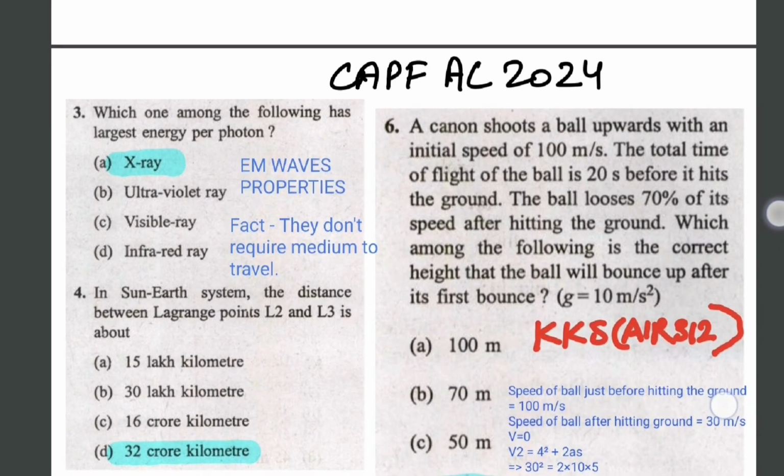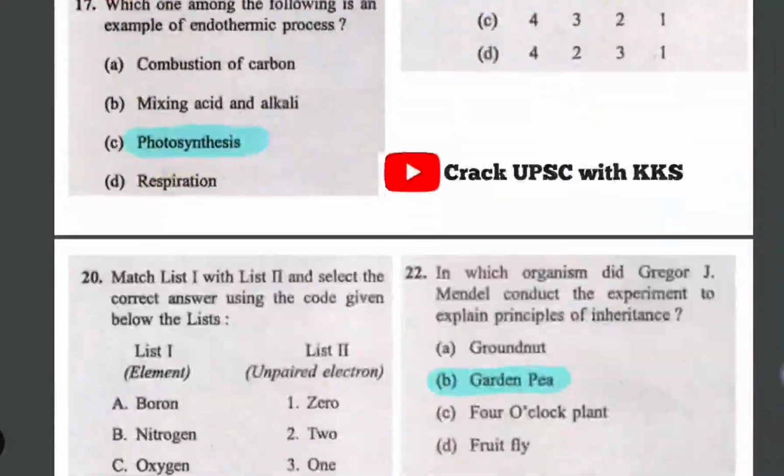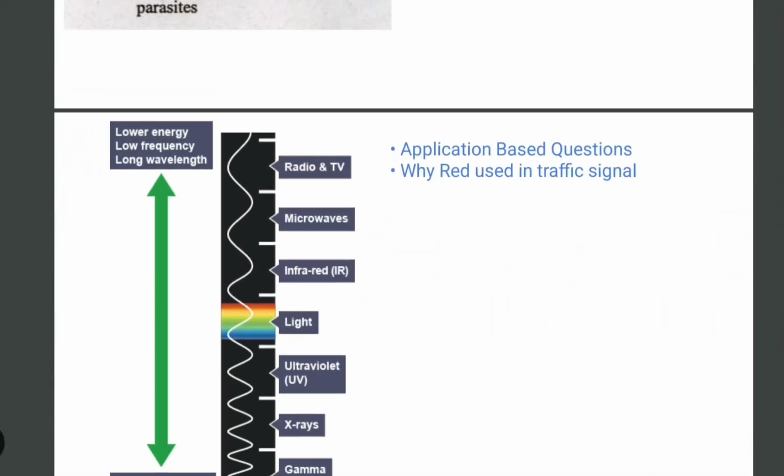First one is this question: which one among the following has the largest energy per photon? You will have to see which one has maximum frequency and which one has maximum wavelength in this EM wave topic, and what the properties of EM waves are. You'll have to look up these topics, and there is a fact that EM waves do not require a medium to travel. Just remember this fact. I have given some value addition in this PDF, and this PDF will be uploaded in the Telegram group, so you can access it there.